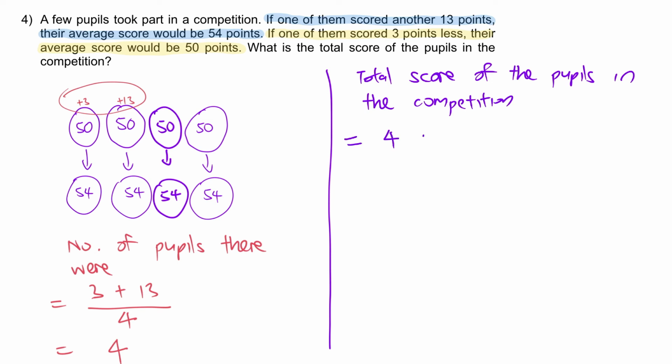Four of them, each of them score 50. However, is that the actual scenario? No. This is the scenario whereby one of them scored 3 points less. So we need to add in the 3 points. And that will be 203. This is the actual score of everyone involved.